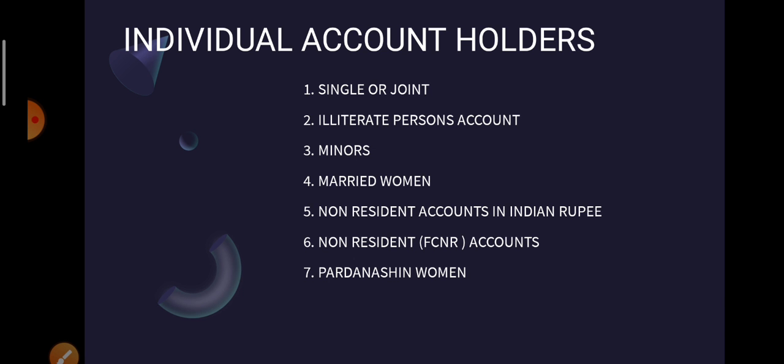For example, he has $10,000, so he will convert it into 7 lakh rupees, considering that the value of a dollar is 70 rupees. He can convert those dollars into Indian rupees and deposit them into Indian accounts.